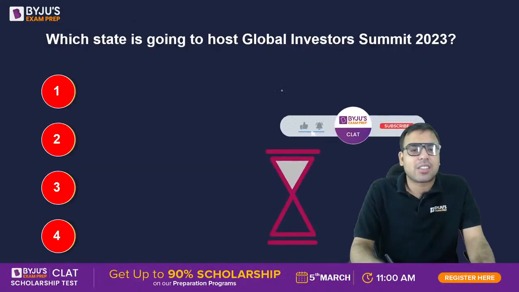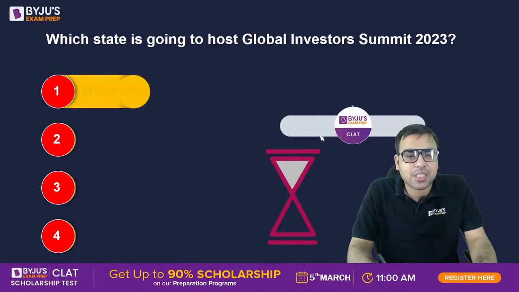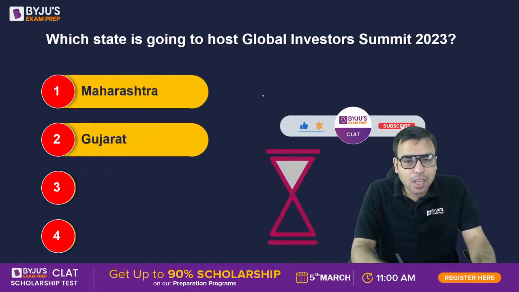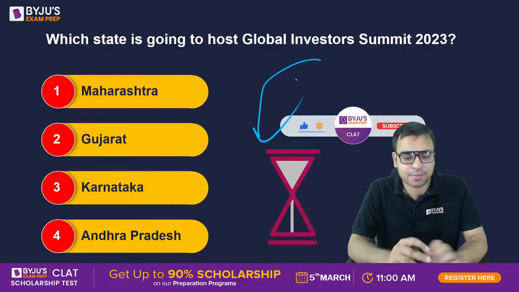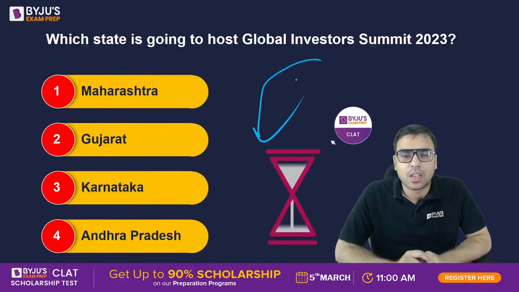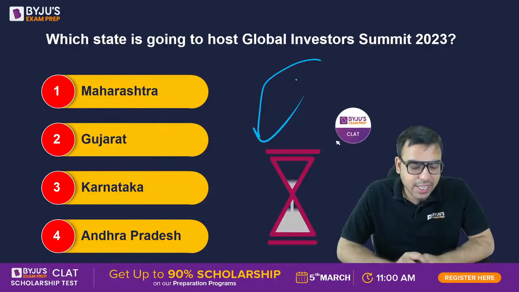Okay. Now the next is, which state is going to host Global Investor Summit 2023? Your options are Maharashtra, Gujarat, Karnataka, Andhra Pradesh. Your time starts now. Tell me, which state is going to host the Global Investor Summit 2023?